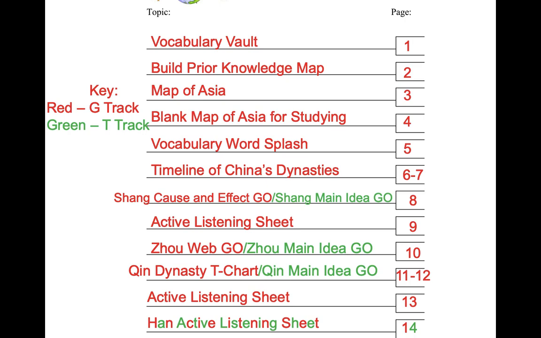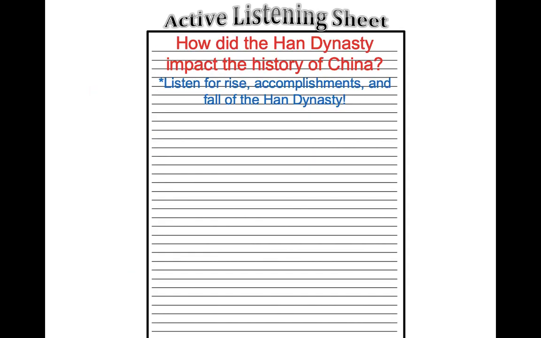Here is your table of contents. You can see that we are all using the same active listening sheet to learn about the Han Dynasty. That's why it's blended green and red. So page 14 in your binder will be the Han active listening sheet, page 14. Go ahead and add it to your binder. Make sure you put it behind page 13 and make sure you number it.